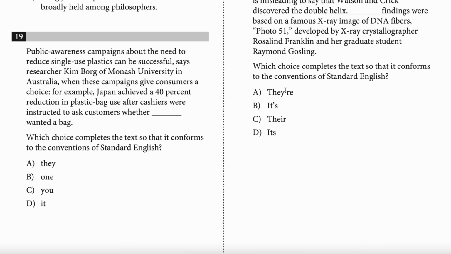Now, when you do this test, I really do recommend reading the sentence and plugging in the answer choices, going through all of them, because ideally you can confirm the right one and get rid of all the wrong ones. Then you can be really confident about your answer choice. You should have the time to do it as well. In the digital SAT, they do give you more time per question than the old version of the test. So I do recommend plugging them all in. But for the sake of time right now, I think it's pretty clear.